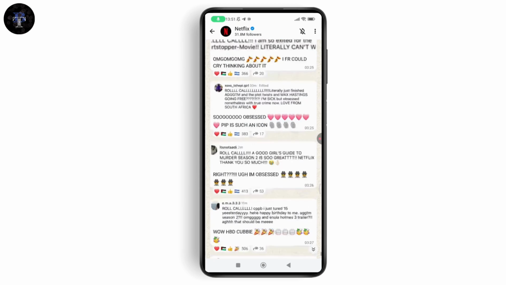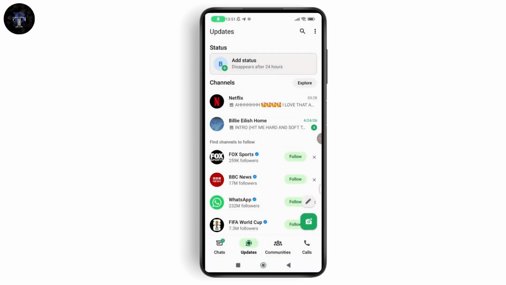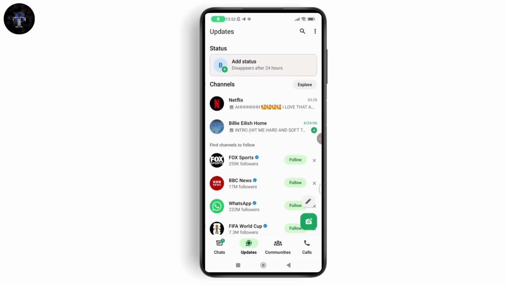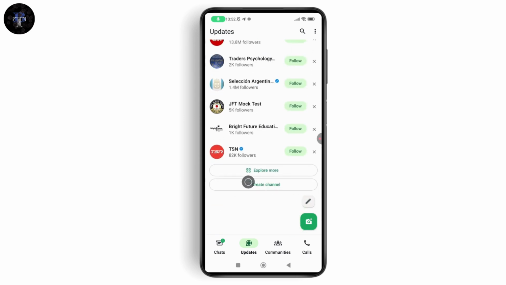You can update your channel. You can include text, photos, videos, voice messages, stickers, links, polls, allowing for diverse content sharing. You can create a channel if you want to. Just simply go with the plus button on the bottom right and go with create. Or scroll all the way down, and as you can see, you will have a create channel option.